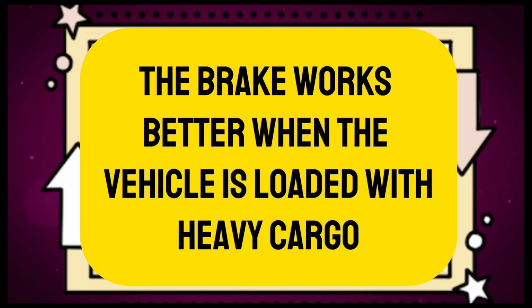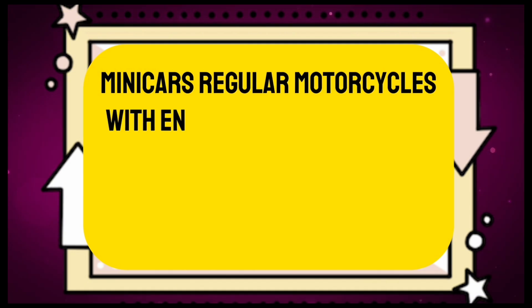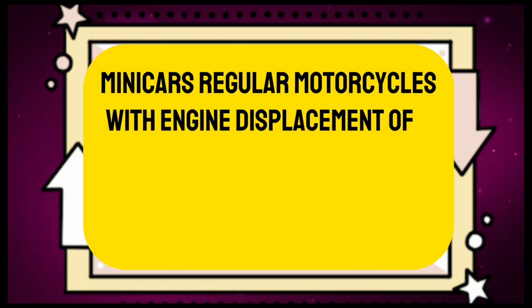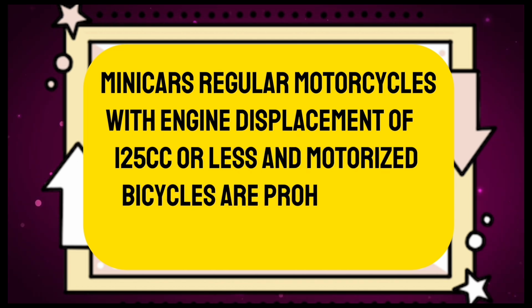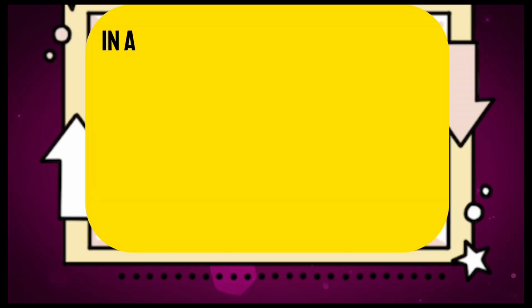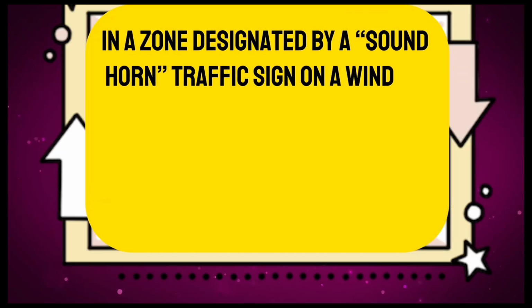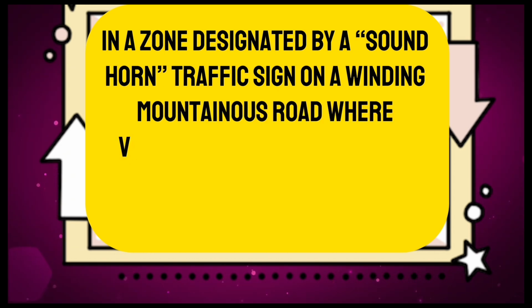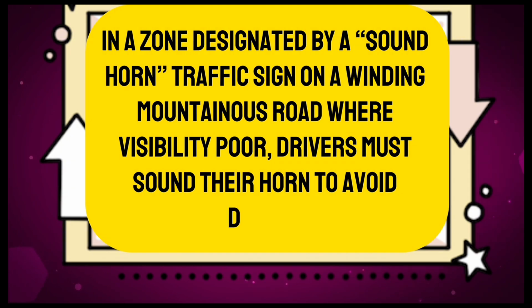False. The brake works better when the vehicle is loaded with heavy cargo. False. Many cars, regular motorcycles with engine displacement of 125 cc or less, and motorized bicycles are prohibited to travel on expressways. True. In a zone designated by a sound horn traffic sign on a winding mountainous road where visibility is poor, drivers must sound their horn to avoid danger.